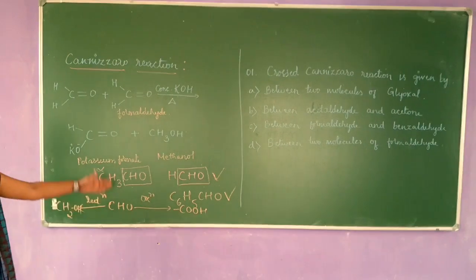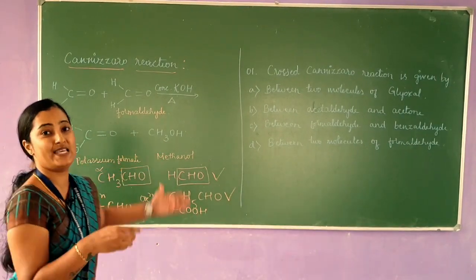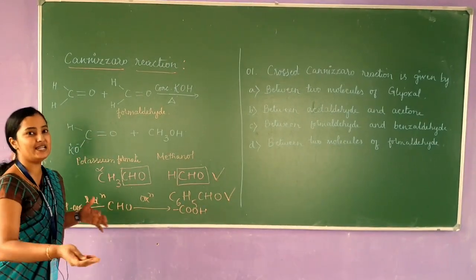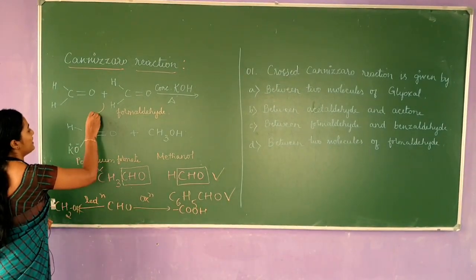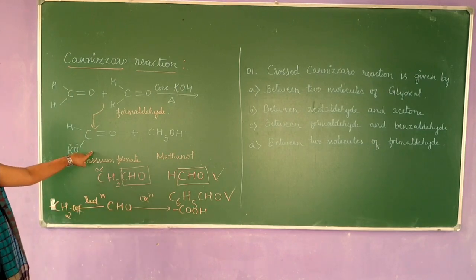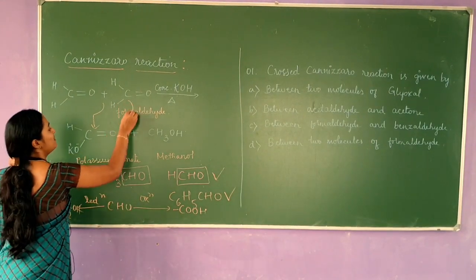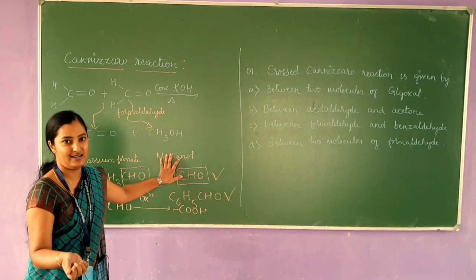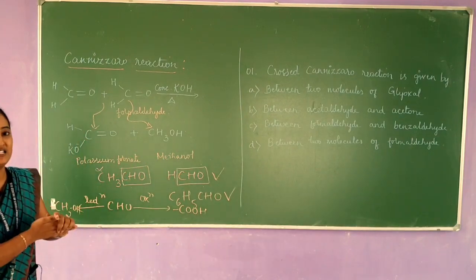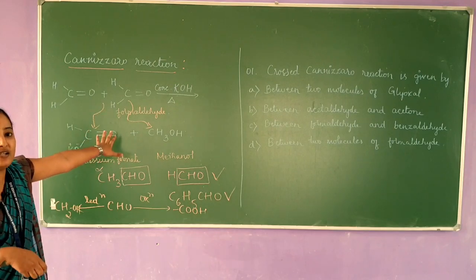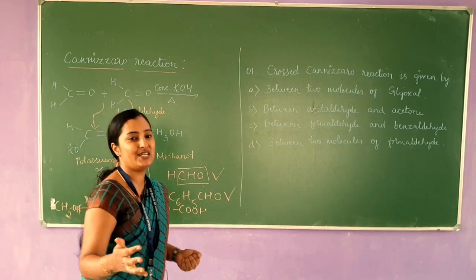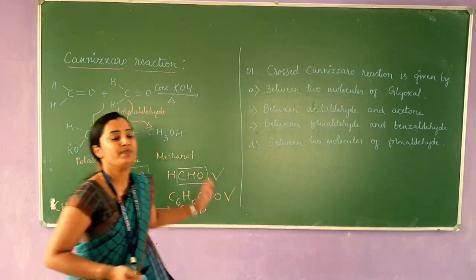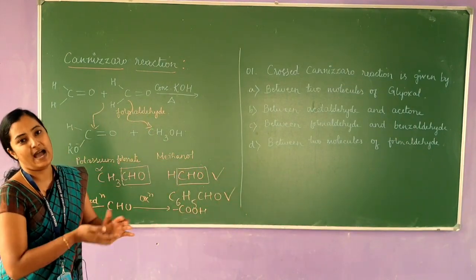Here, the formaldehyde is simultaneously undergoing oxidation to form a carboxylic acid salt, and reduction to form methanol. One more thing to consider here: the same unit is undergoing both oxidation as well as reduction, so this is best regarded as a disproportionation reaction.